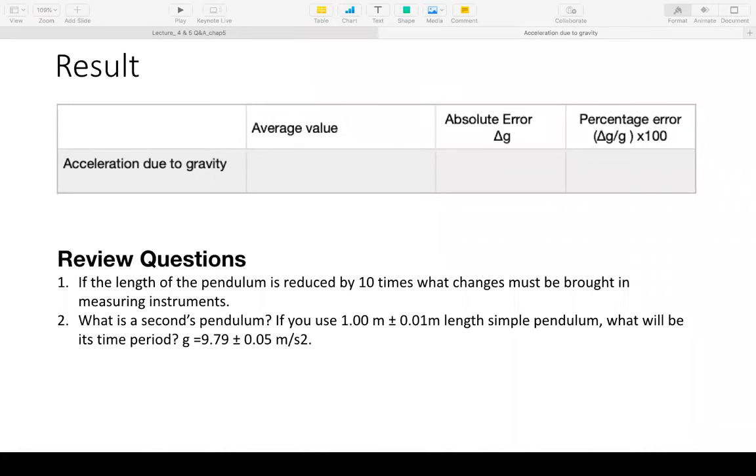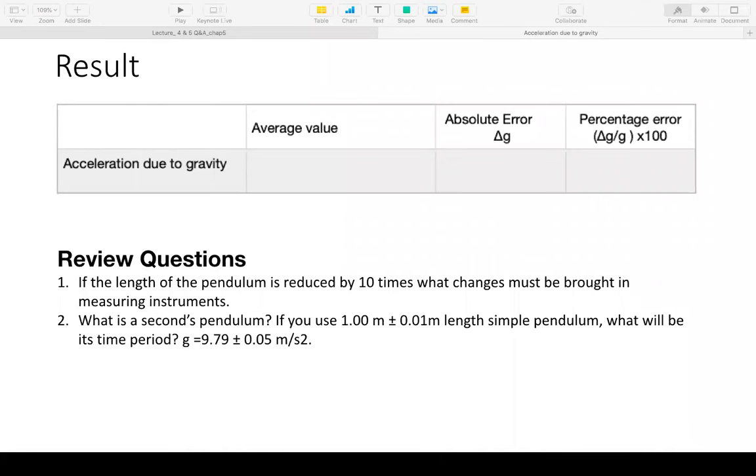Okay? And what do we use for measuring the time period of oscillation? Stopwatch. Do we need to change its least count or anything? What is going to happen to the time period of oscillation? First of all, time period itself, tell me, will it increase or decrease? It will decrease. So then should you decrease the least count? Yes, ma'am. So to measure it more accurately, you'll have to use a more accurate stopwatch. So you can decrease the least count.